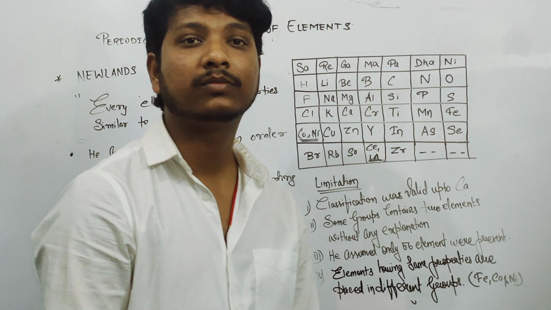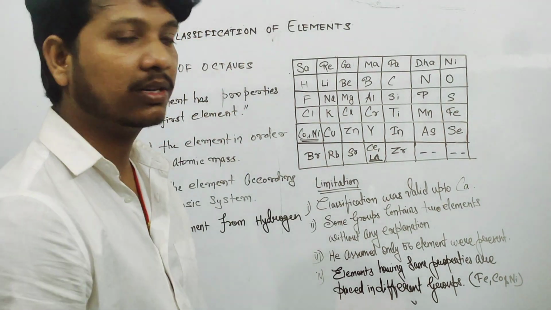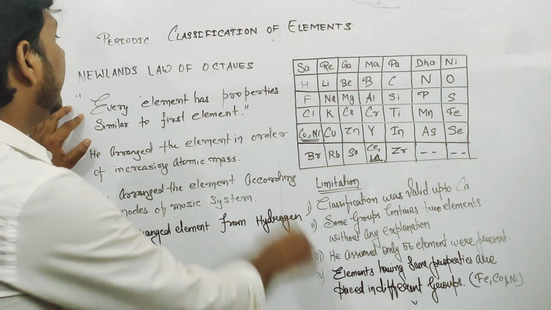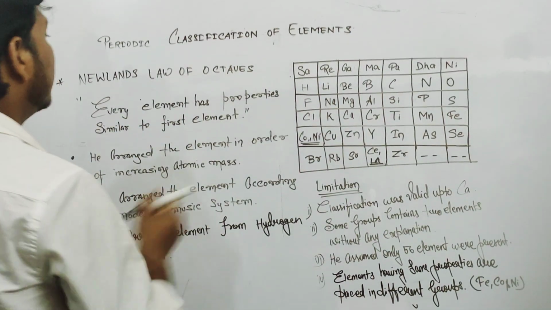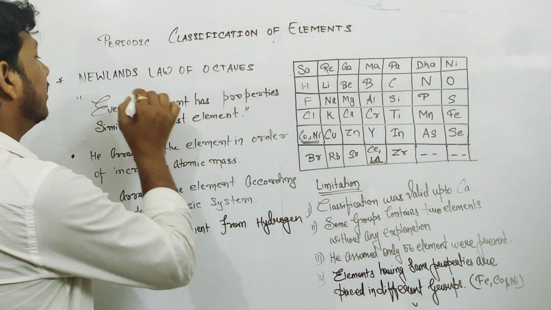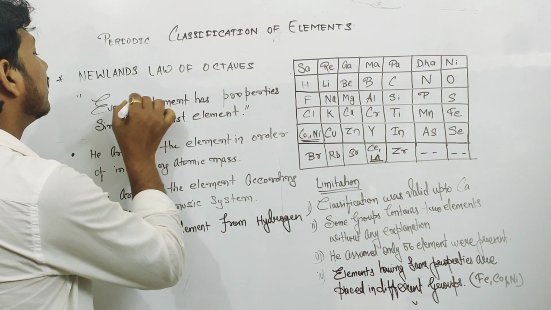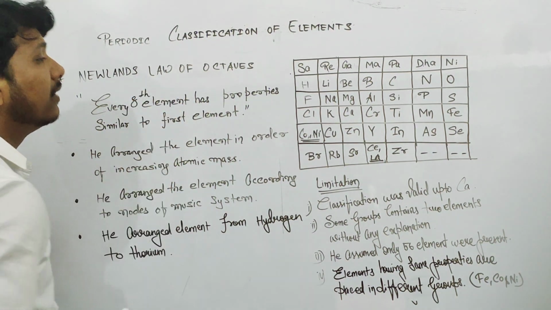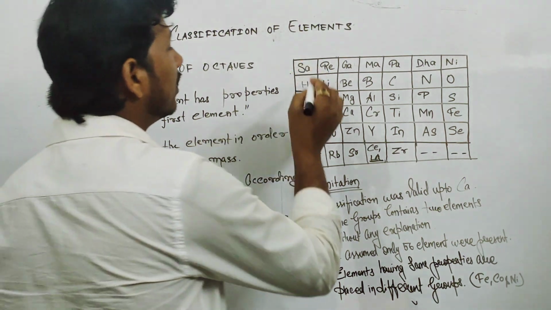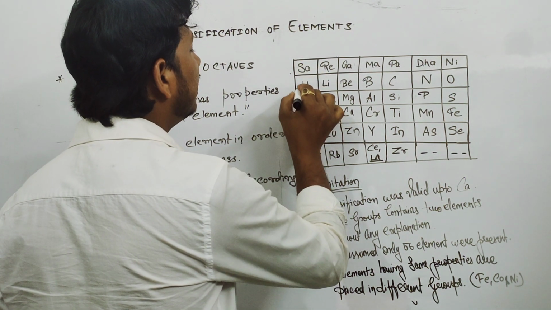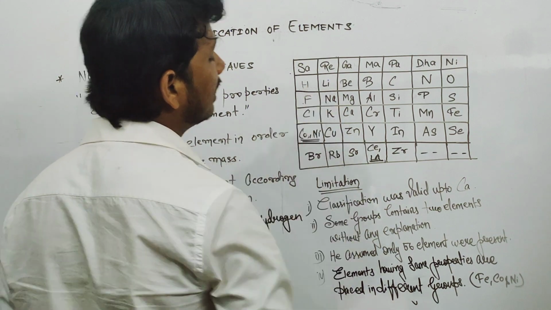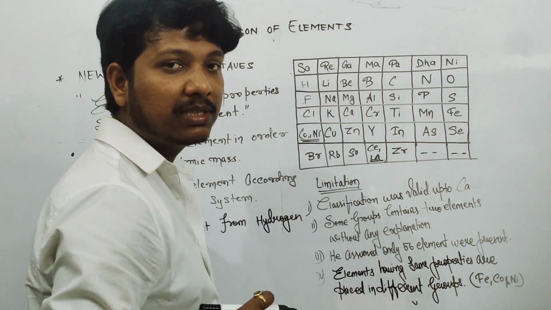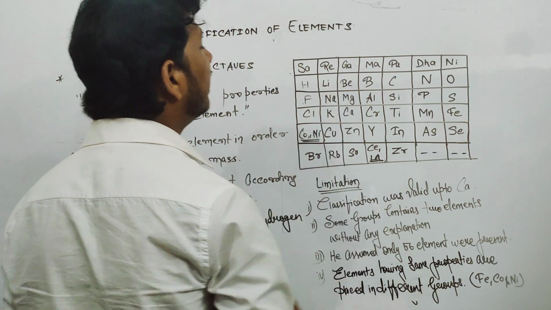So according to Newlands' law of octaves, every eighth element has properties similar to the first element. Every eighth. That means here fluorine will resemble hydrogen in its properties, sodium will resemble lithium, and magnesium will resemble beryllium.